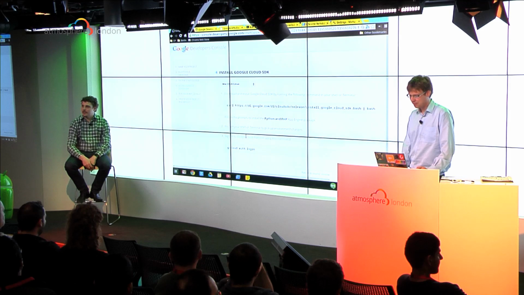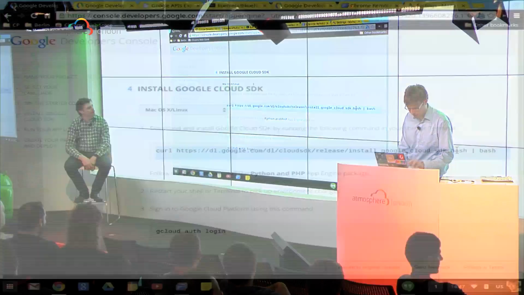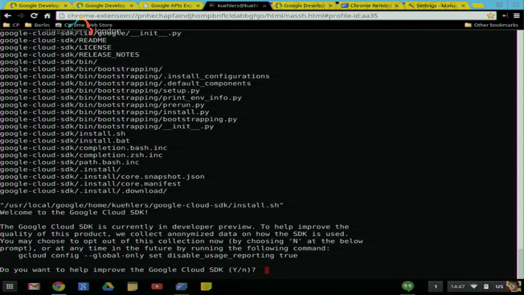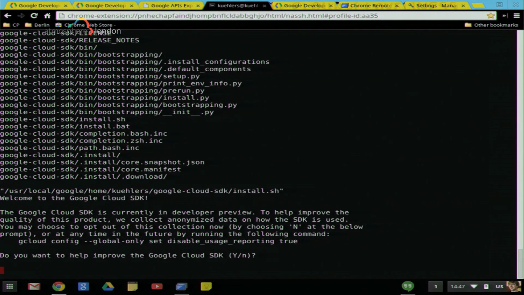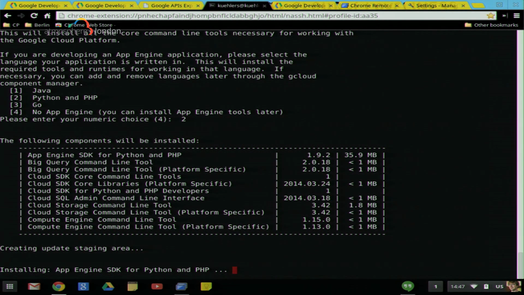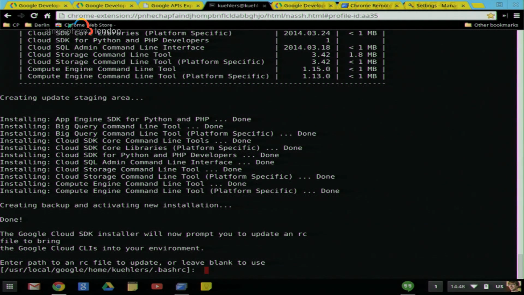All right. OK, so if we scroll down the page a little bit, the Google Cloud SDK is a nice simple download link on the page. You can install packages for it if you want. So let's install that on our local machine. I do have a Linux machine here. Cloud SDK is really just copying and pasting that one command, and you can pretty much otherwise use the defaults. I'm going to choose Python and PHP again. Otherwise, it's going to be set up for us, and it downloads all the tools. It doesn't only download the tools for App Engine, but also for BigQuery, for Compute Engine, for Cloud SQL.